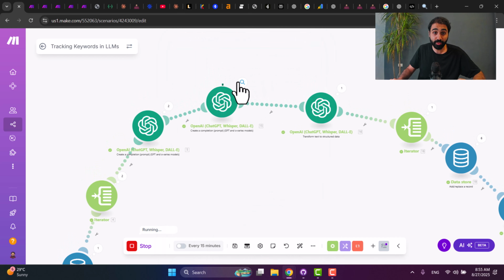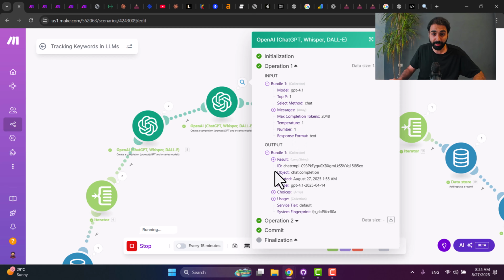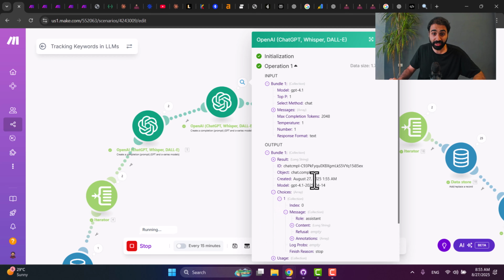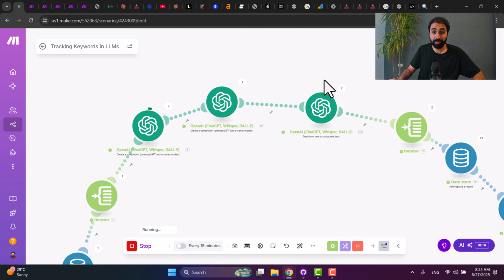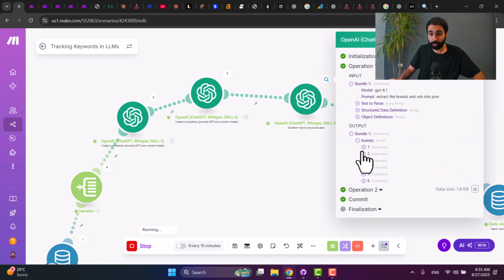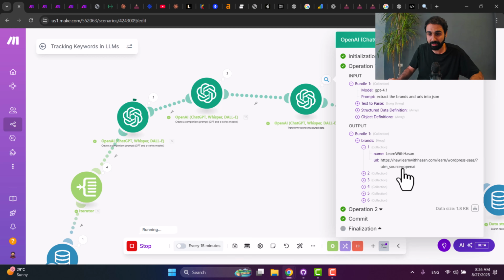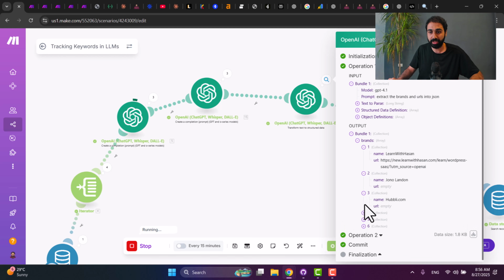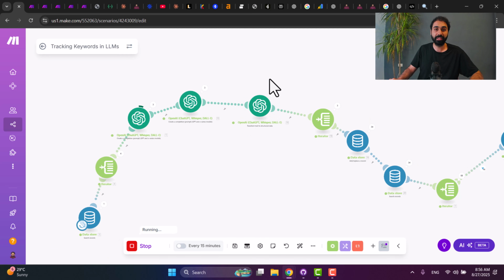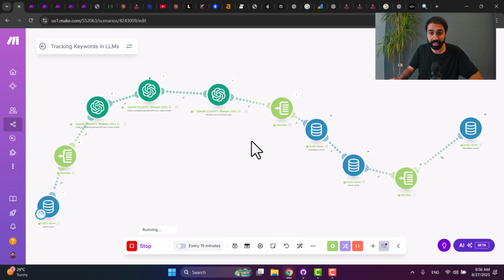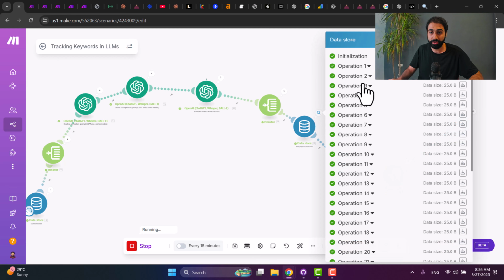The second step is we are extracting this response. You see here, choices. We are just transforming the response into this JSON. You see, structured JSON. Then this one is used to ensure we turn it into a structured response that Make understands. You see here now we have the first response, second response, third response, and so on. So we have now the full results, the full brand mentions structured in JSON format. Then we have the iterator. Then it saves all the records to the data store.